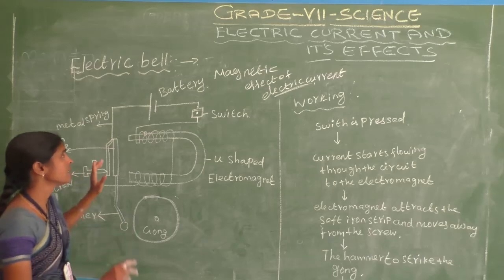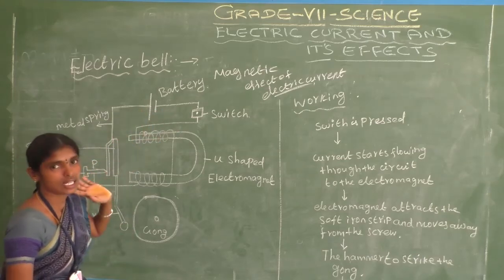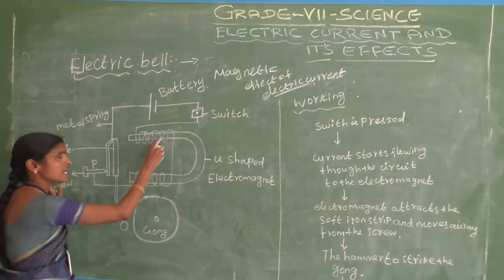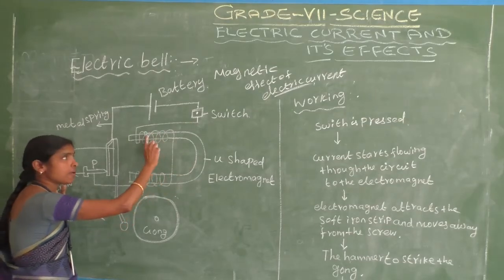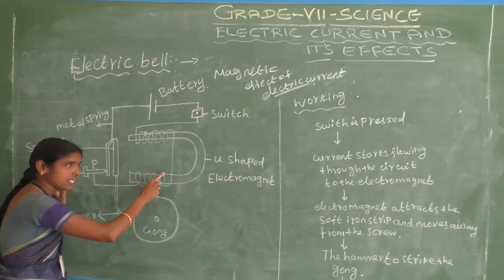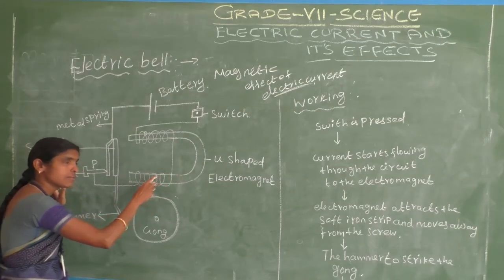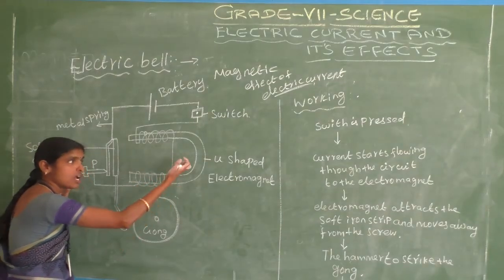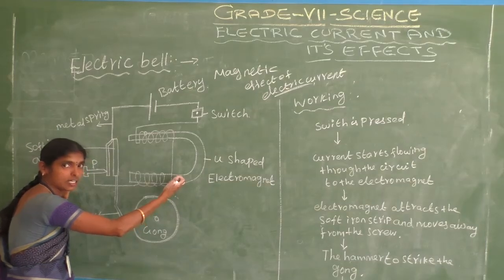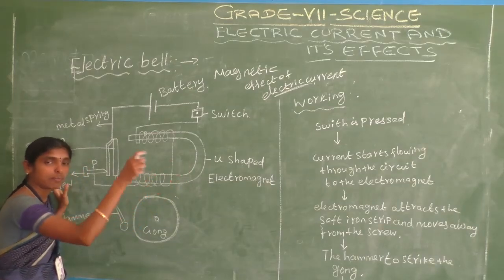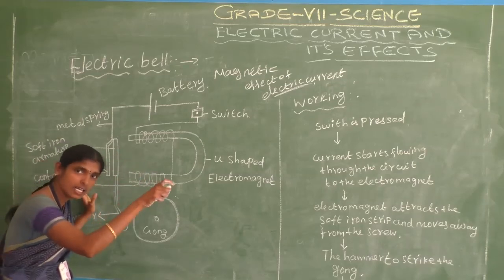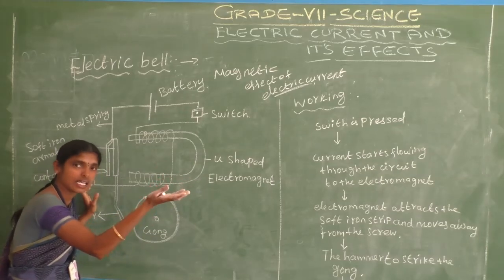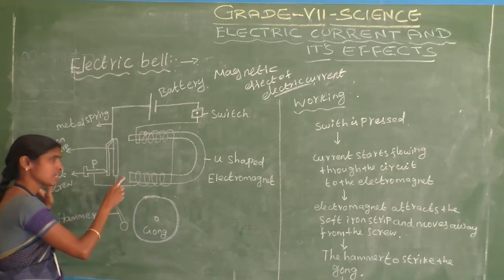This is the battery. The battery provides the current. Whenever we press the switch, the electric current passes through the electromagnet. At that time, the electromagnet gets magnetized and gains attractive power. Already we learned how the electromagnet works: we apply the current on the iron nail, it gets magnetized, and the iron nail attracts other iron nails. That process is here.